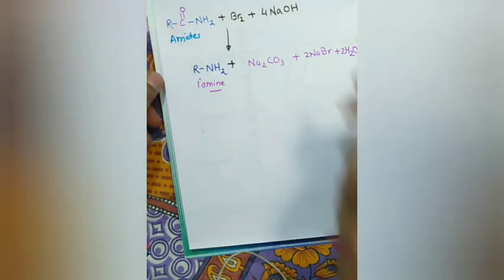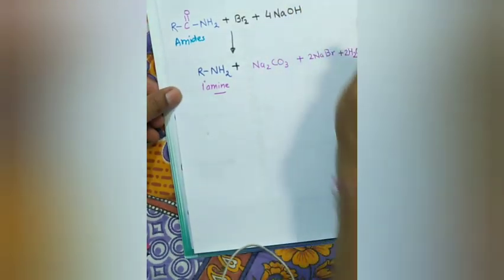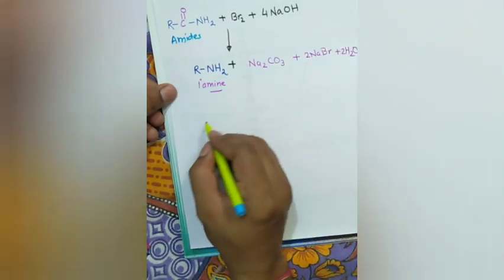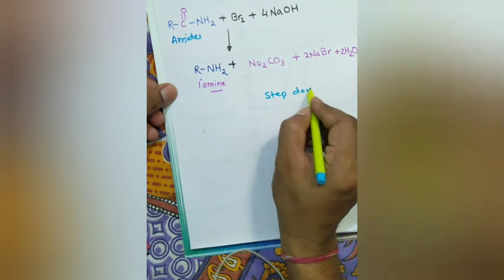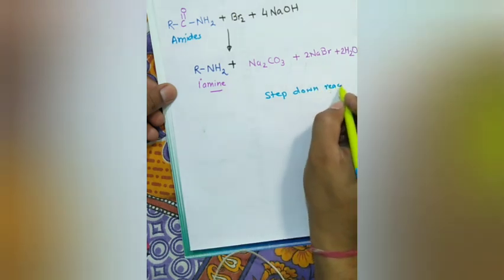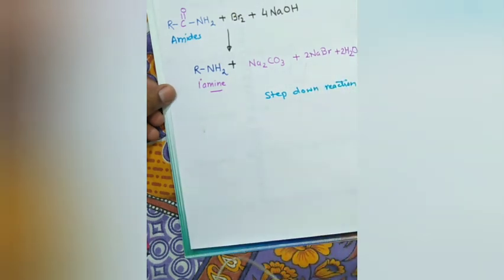Okay, this is a degradation reaction, which means this is a step down reaction. We are decreasing the carbon number.